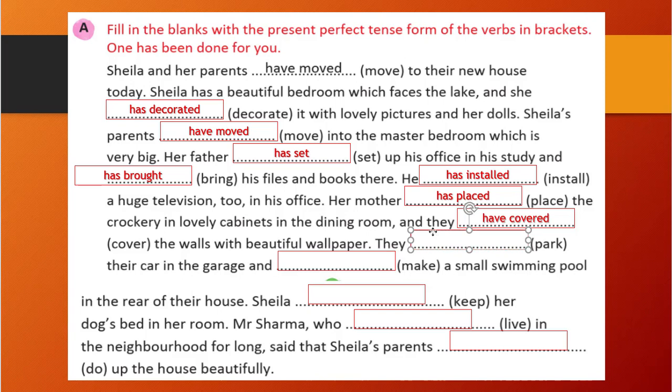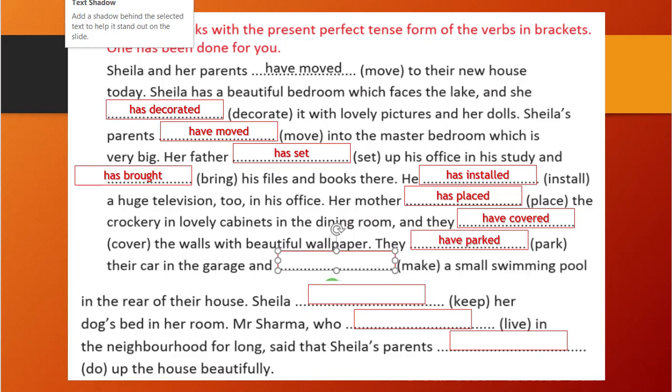They, again they is there, then have will be there, and park will become parked. Past participle, park with ed, right? Have parked their car in the garage. And so still we are talking about plural only. So have will be there, and make, past participle made. Have made a small swimming pool in the rear of their house.